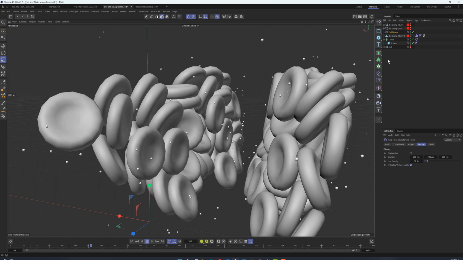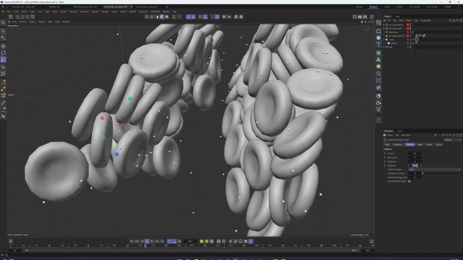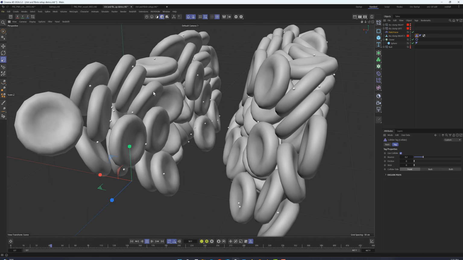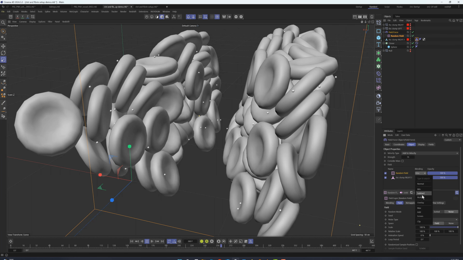On the cloner spheres first, since we're working at such a small scale, let's change the thickness from 1.5 to 0.05. While we're here, let's also turn down the friction. And now let's also turn down the friction in the collider too. Now for rewind and play, we start to see the spheres moving across the RBC surface. Alright, looking good, but let's make them move more by adding a random field above the RBC mesh and change its blending mode to add. And we'll increase its animation speed to 100%.